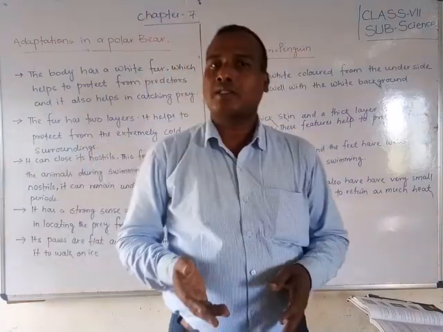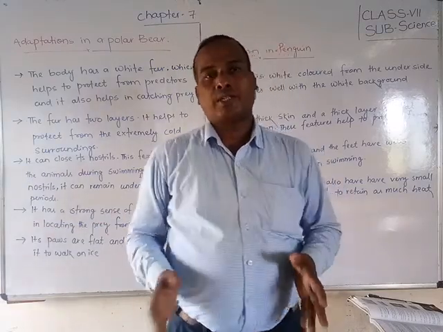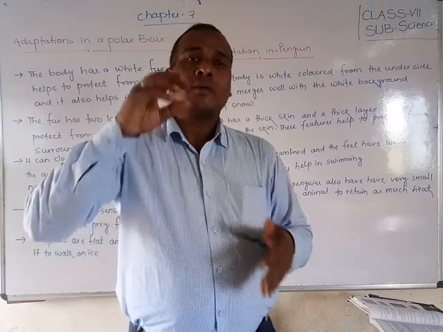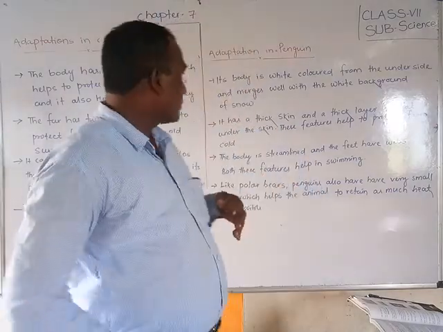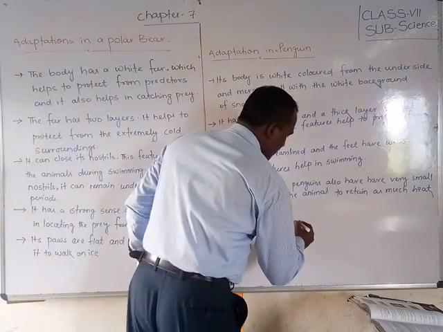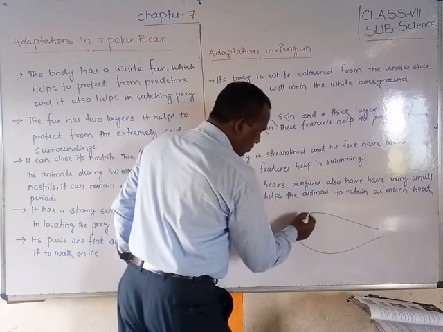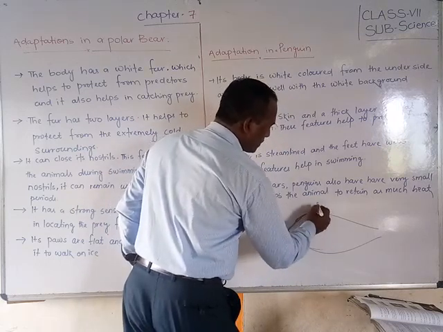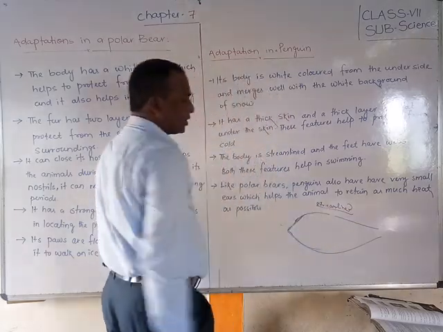You can see it in birds and fish. These have streamlined bodies, meaning the head is a narrow face, like this. This structure is called a streamlined structure.